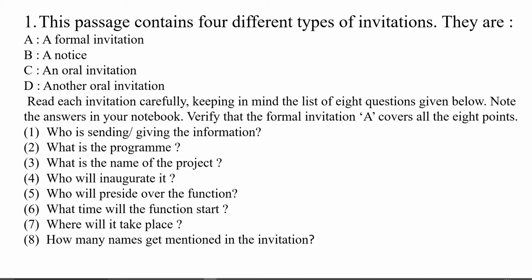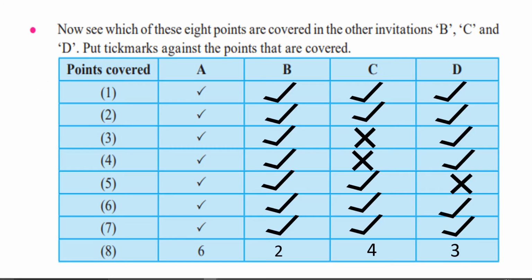Now for the remaining 3, you have to check whether all these 8 criteria are satisfied or not. For that, one table is given to you. So for point 1, in invitation A, all points are covered.